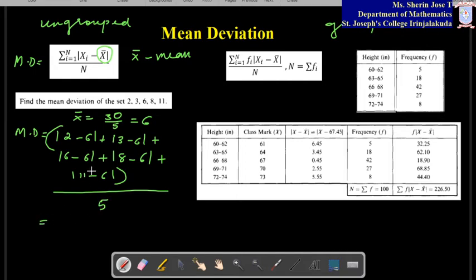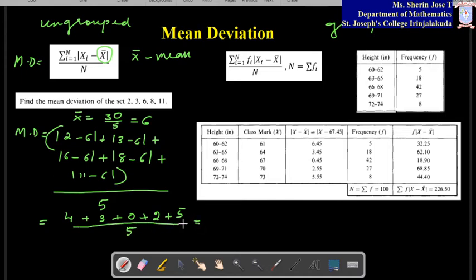So this is equal to, let us find the sum. 2 minus 6 is minus 4, so you have to take the modulus, so 4, plus here it will come 3, plus here 0, plus here 2, plus 5, divided by 5.